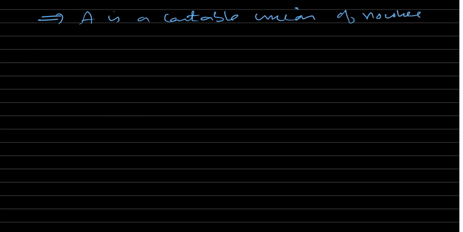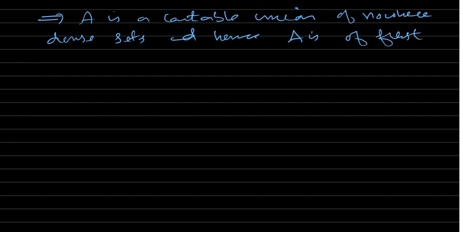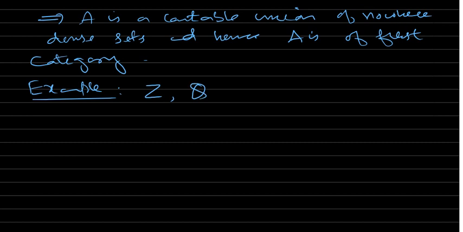So which means that A is a countable union of nowhere dense sets, and hence is of first category. So any countable set is of first category. You can take examples of countable sets, such as Z, since singletons are nowhere dense sets.